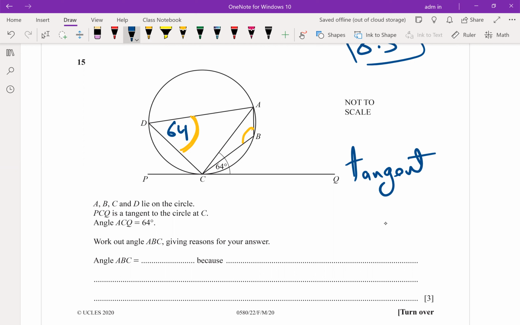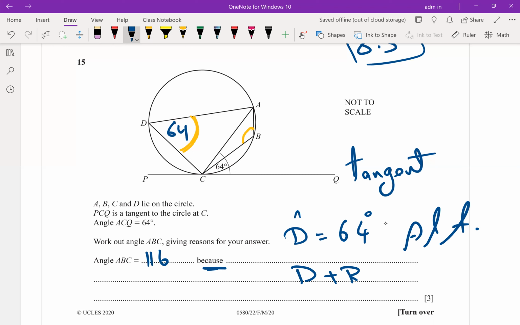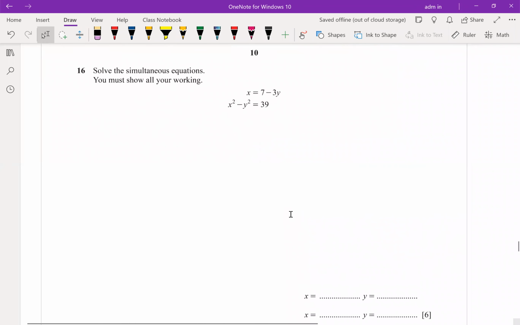Angle ABC is 116. When I say because, write your work out. Step number 1, angle D is equal to 64 because of alternate segment. Then angle D plus angle B is equal to 180 because of what? Cyclic quad. Just write your work out. This is the reason. Cyclic quad, each opposite angle, their sum is equal to 180.